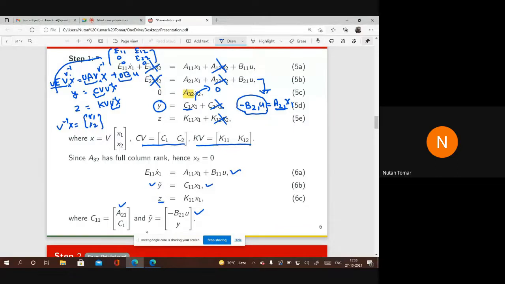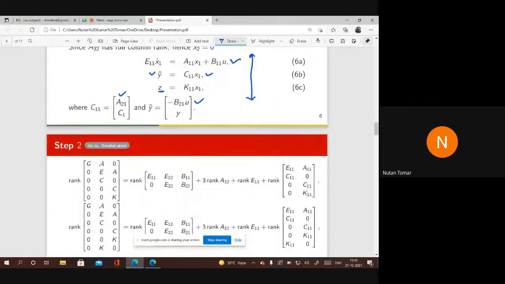So ultimately we will work with this system 6. And what we have done? We have used SVD, nothing else, and we have transformed this system into an easier system. It will be easy to prove the existence of our observer for this system 6. So the first key thing in terms of algebra is the SVD that we have used here.